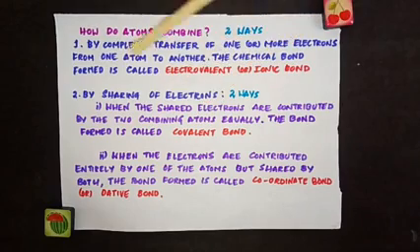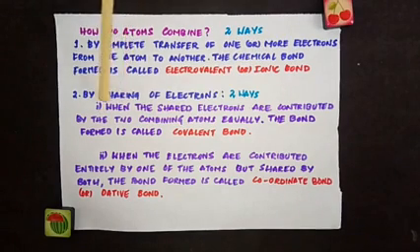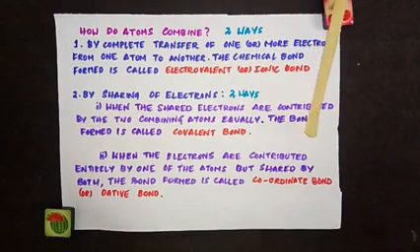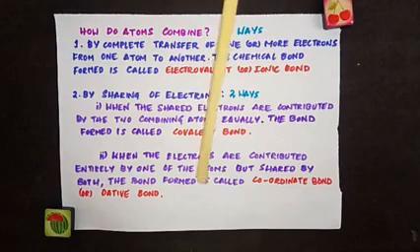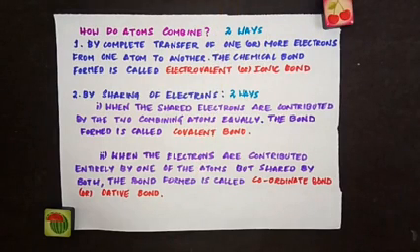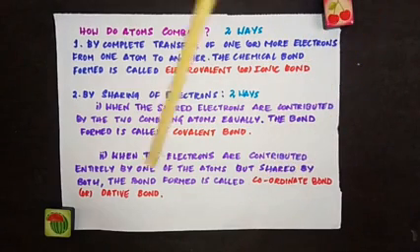The other way is by sharing of electrons. Here there is complete transfer of electrons. Here they can share electrons. And while sharing the electrons, it can again be done by 2 ways. In one way, when the shared electrons are contributed by the 2 combining atoms equally, which means if 2 atoms are combining, both the atoms are contributing electrons and both are sharing, that bonding is called as covalent bonding. The other way, when the electrons are contributed entirely by one of the atoms but shared by both, then the bond is called as coordinate bond or dative bond.